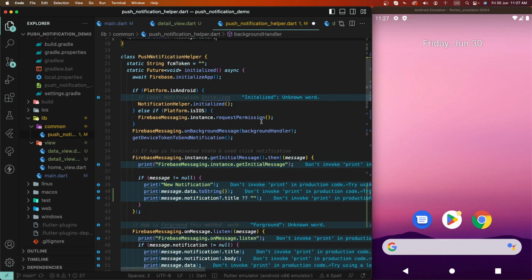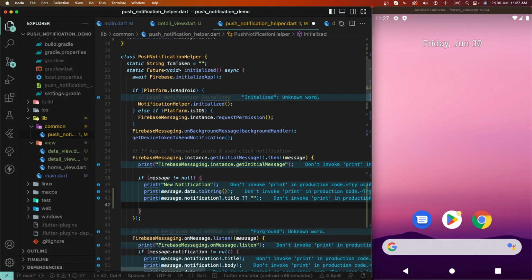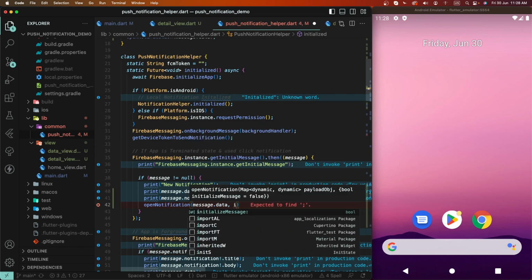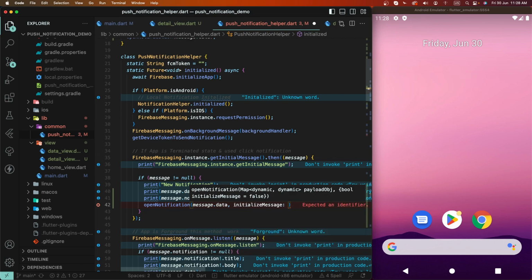Save this. Then after we need to another configuration, we need to set here the initialize message. We need to pass here flag as a true to create here the open notifications. We need to pass here the message dot data, and you need to here active the initialize flag, initialize message true.